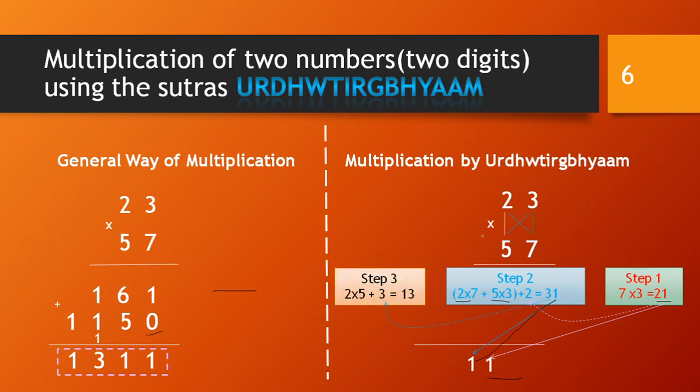So what is step 3? Step 3 is the multiplication of the tens place, so 2 into 5, plus here 3. So 5 into 2 is 10, 10 plus 3 is 13, and we carry this 13 as it is here. So we are getting the same answer, 1311, from this Urdhva Tiryagbhyam sutra also.